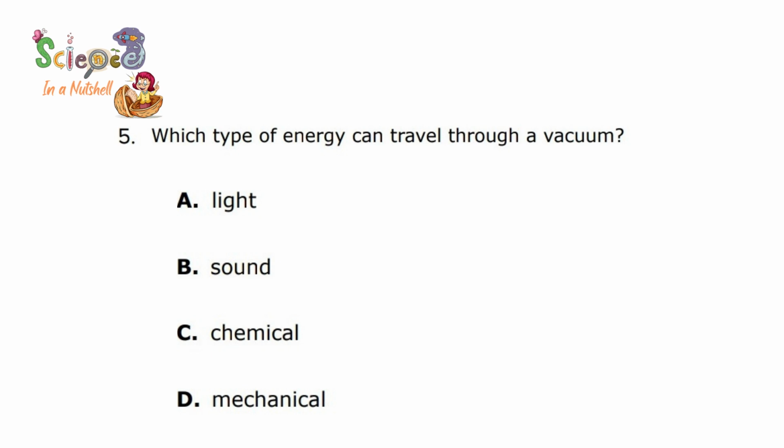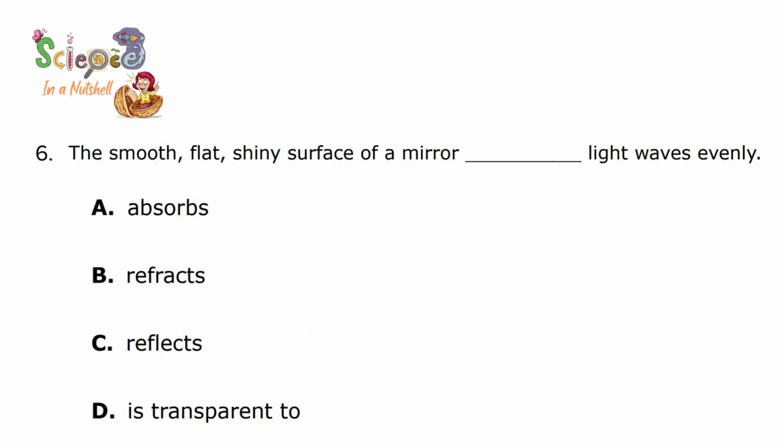Vacuum means like in space, with no air or no medium. So the only thing that can pass will be the light. The light will be the only form of energy that is able to travel through the vacuum.